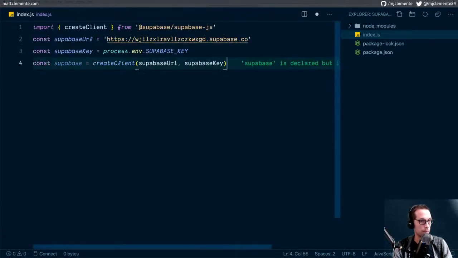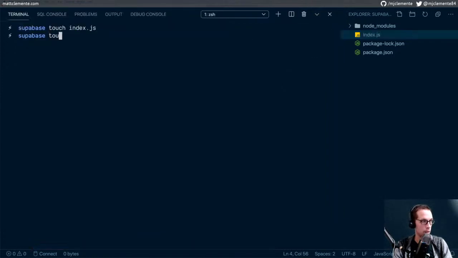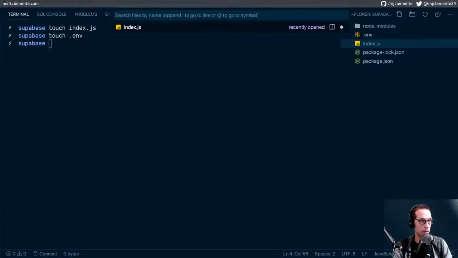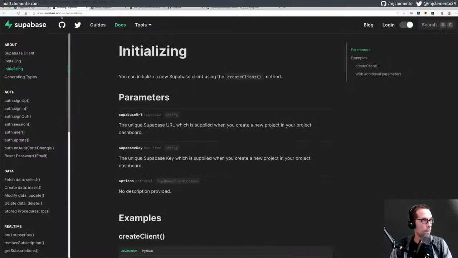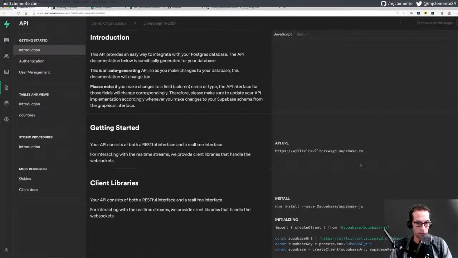All right. Screen is big. All right. And I don't have my touch .env. We'll open that up, and in here we'll set our, we have to set our Supabase key.